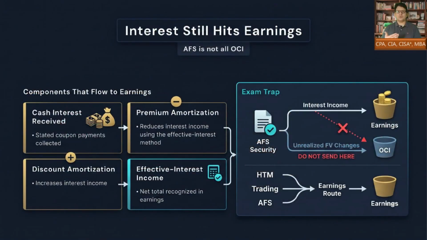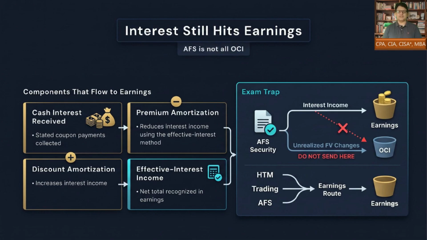AFS is not all OCI. Interest income still hits earnings. Cash interest received during the period is recognized in income. Premium amortization reduces interest income using the effective interest method. Discount amortization increases interest income over the life of the security. The effective interest income amount is the net total recognized in earnings each period.